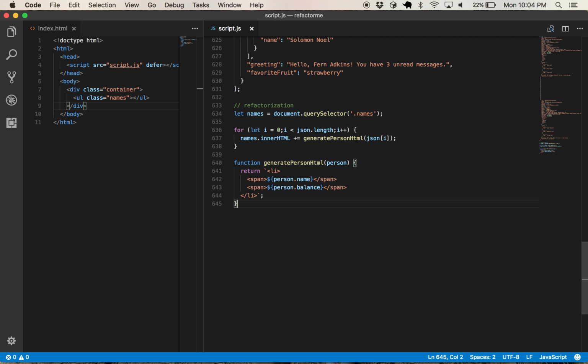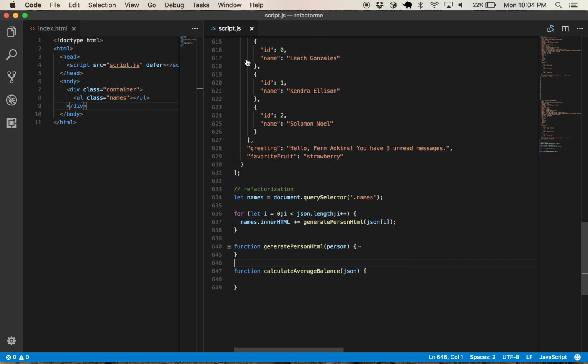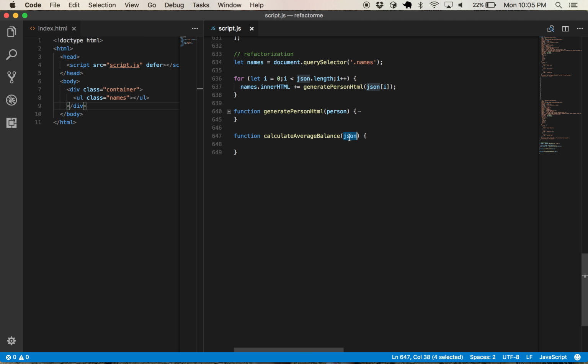All right. So what if we also wanted something else, like a function calculate average balance, right? And we could take in the entire JSON array. So we do have JSON defined up here. Technically speaking, we could just use it directly in this function. But the way functions typically work is you pass in the argument as a parameter to the function, and the function operates on the parameter. You want to restrict your usage of global variables as much as possible.